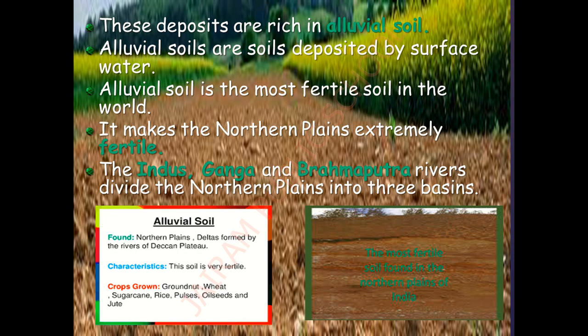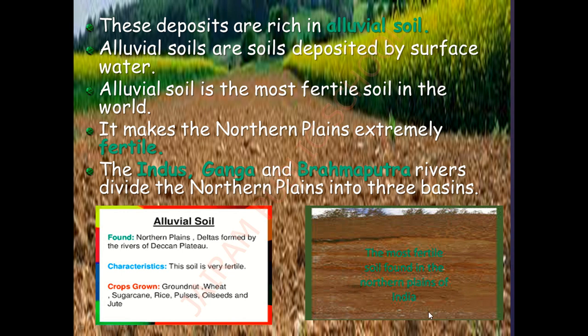The next we are going to see is alluvial soil. Already we have seen that the northern plain seems to be more and more fertile, and this fertility is mainly because of a particular soil which we call alluvial soil. There are many different soils, but among them alluvial soil is the most fertile soil in the world. This alluvial soil is deposited by the surface water, and it makes the northern plains extremely fertile.